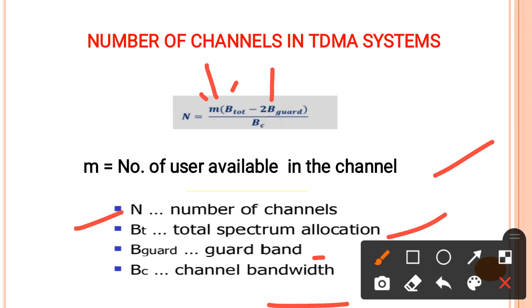Why is it 2? Because for each slot, before and after, we are adding the guard band. That is why 2 times the guard band is there, and it is multiplied with the number of users in each channel, because a number of users can share a channel, meaning one channel.